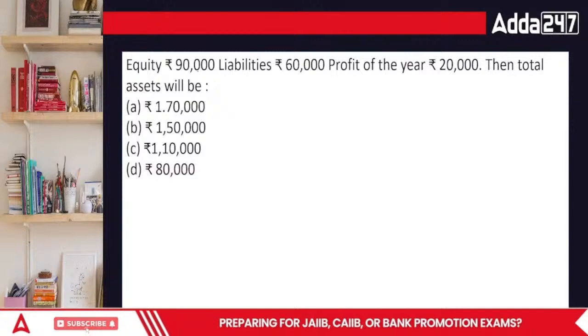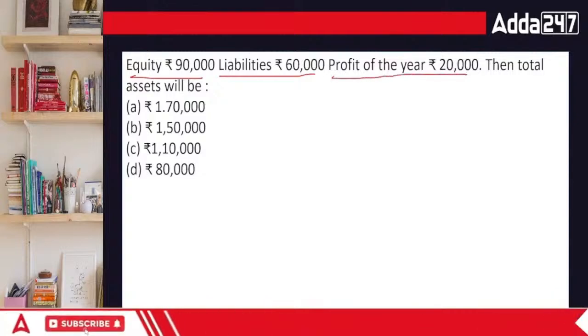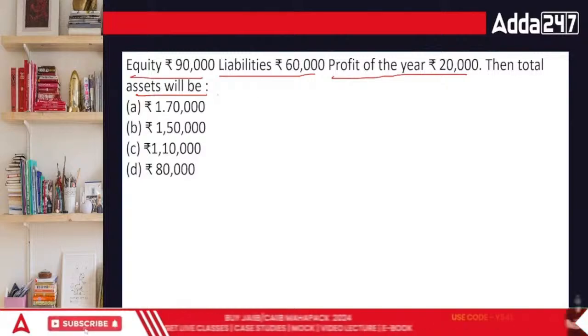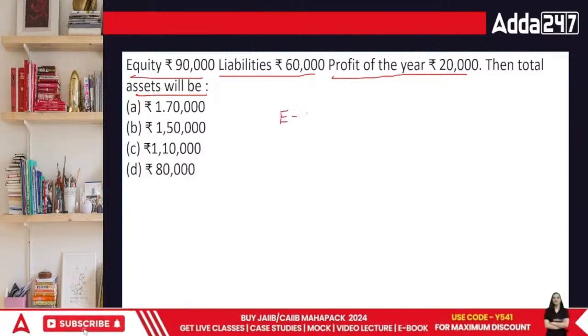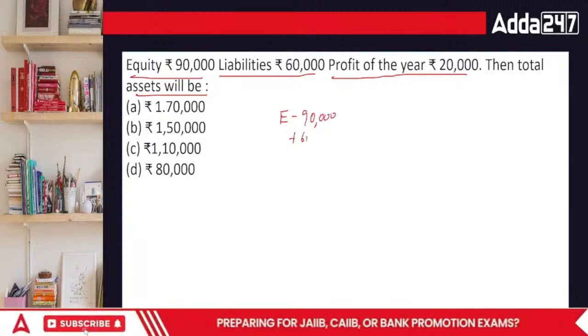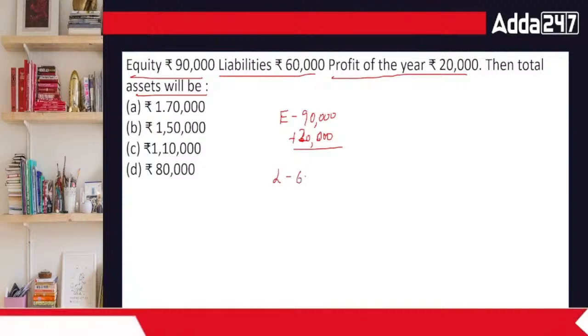Next, a very important data to cover: equity is 90,000, liabilities are 60,000, profit of the year is 20,000. Then the assets would be what? Now this is another interesting question. Equity 90, profit would be included for the shareholder funds, 90 and 20, and liabilities are 60,000.